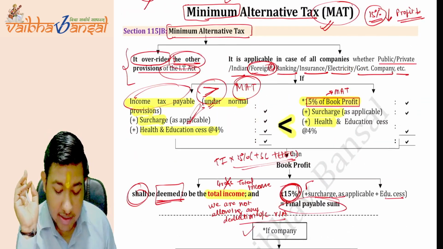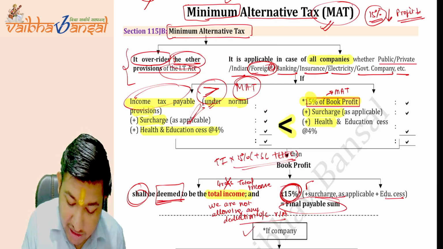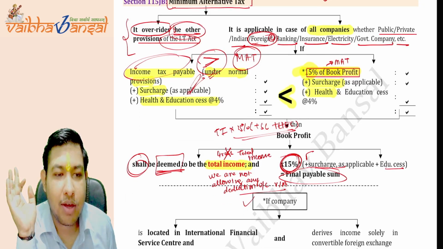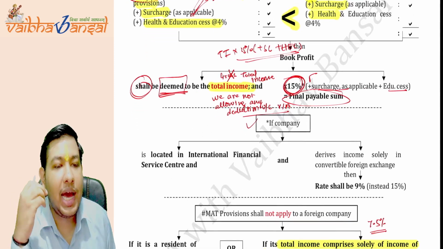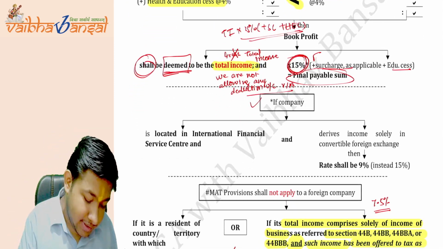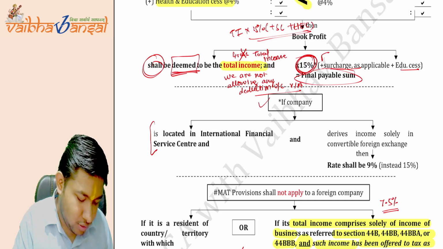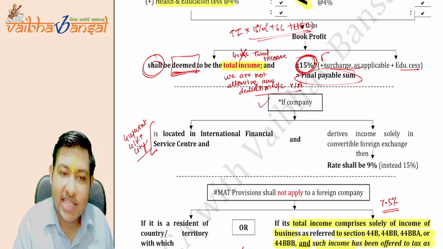As we said, it is applicable to all types of companies and the MAT will be 15% of the book profit. The government just wanted to give the benefit to the IFSC companies. What are the IFSC companies? There is one IFSC in India, in Gujarat, known as the Gift City.